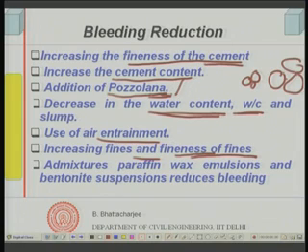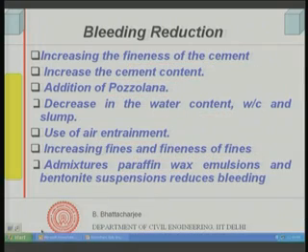Increase the cement content or cementitious content, decrease the water content, water cement ratio and slump. Some admixtures like viscosity modifier will reduce the bleeding. Paraffin wax emulsions reduce it, and bentonite suspension also reduces bleeding. So, these are the means of reducing bleeding.